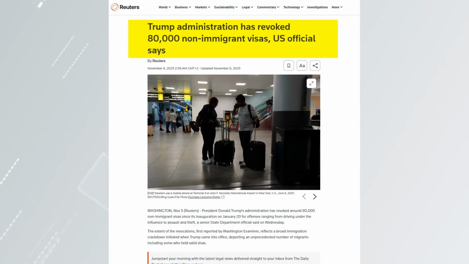The Trump administration has canceled 80,000 non-immigrant visas, an American official stated. What is important to understand is that this is not deportation. The cancellation of visas is absolutely not deportation. This is not a permanent entry ban. No, it's simply the termination of visas. They're annulled for various reasons. I'll talk about these reasons below.